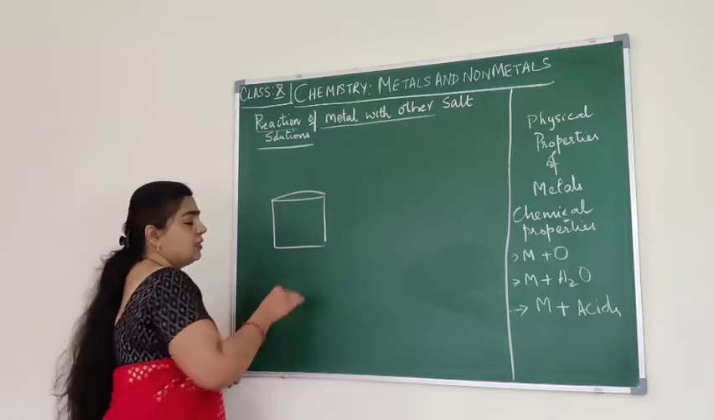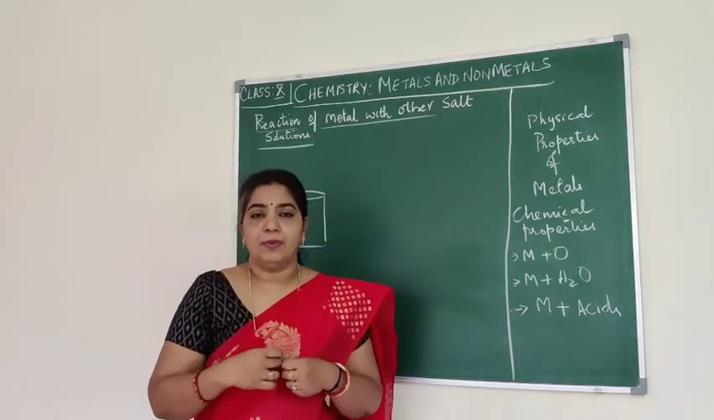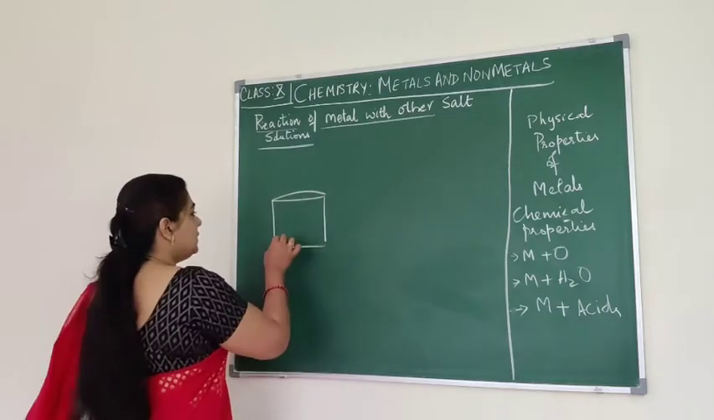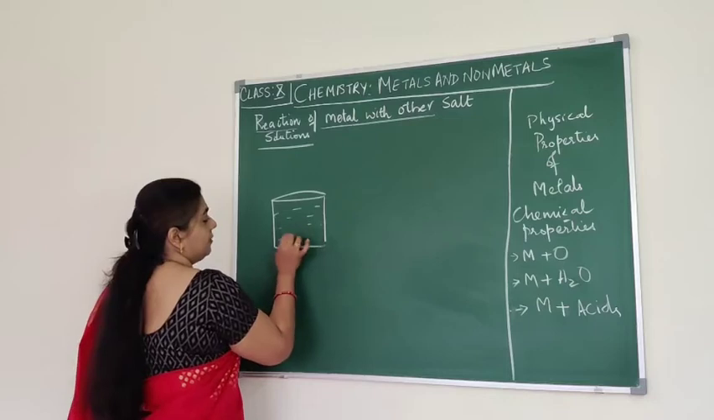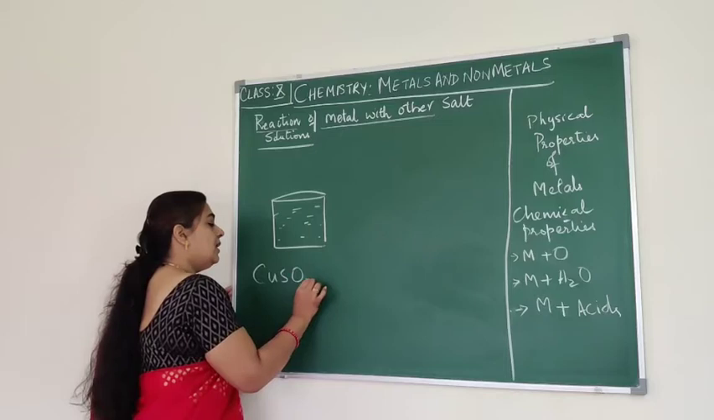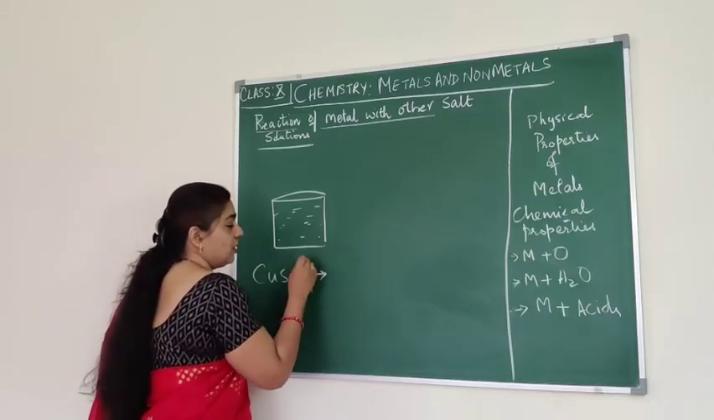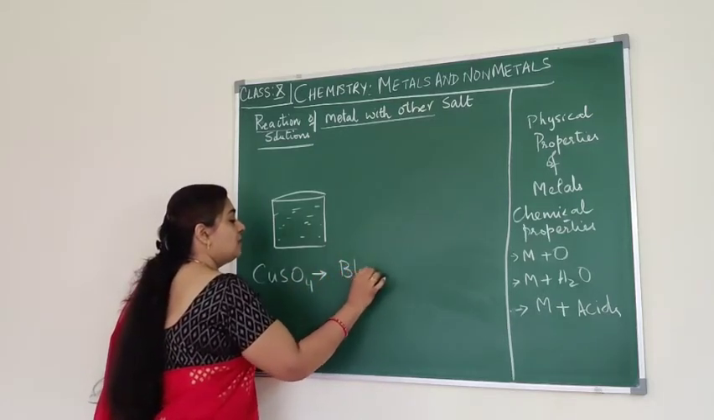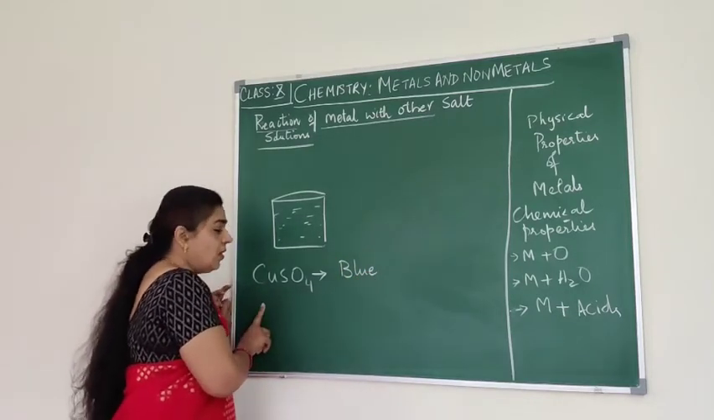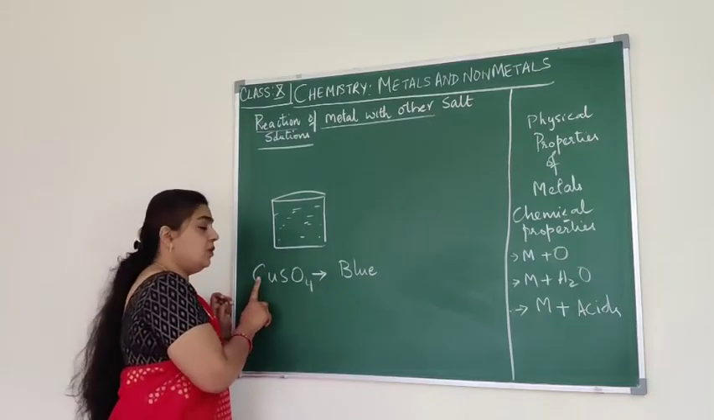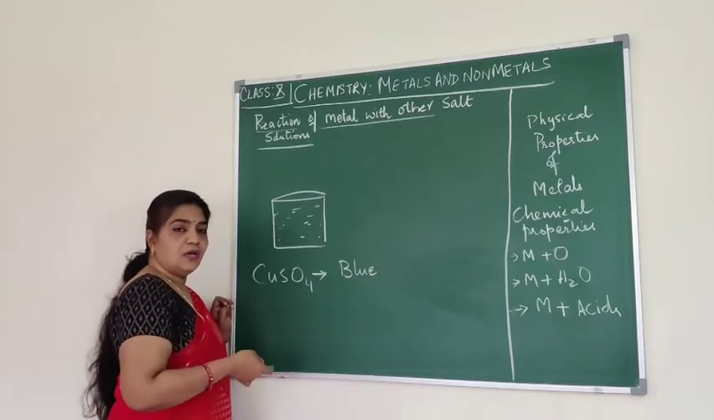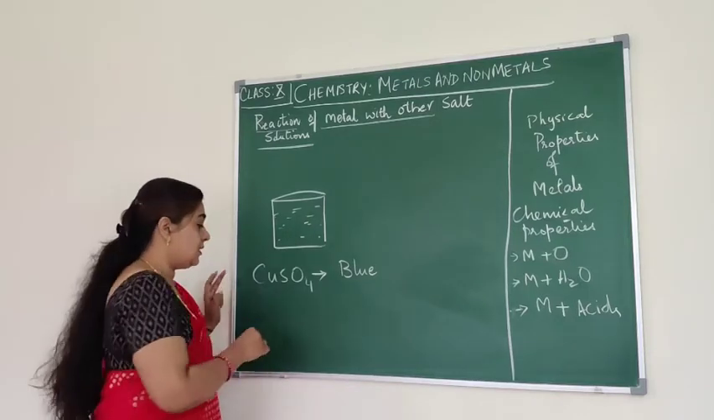Remember copper sulfate solution, right? When we dissolved it in water, what is the color of copper sulfate crystal? Copper sulfate is bluish, right? So when we dissolve it in water, it forms a blue color solution. So copper sulfate is a salt, and when we dissolve it in water, it becomes the copper sulfate solution, which is bluish in color.